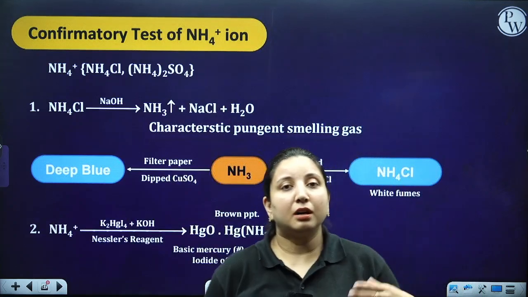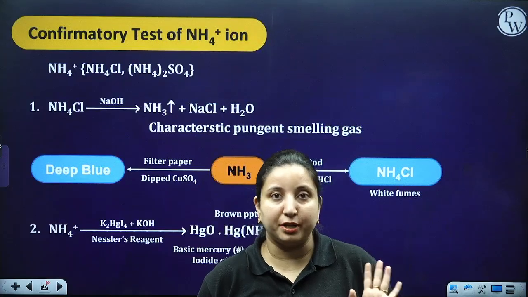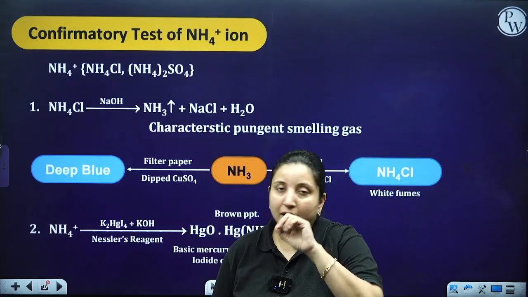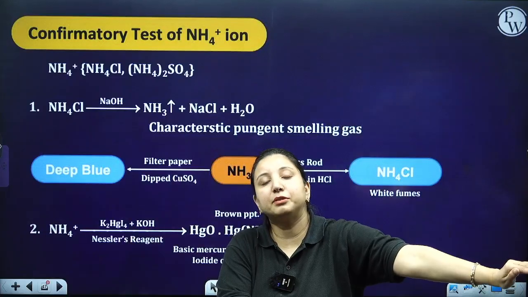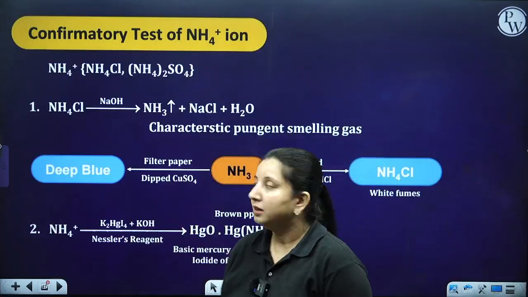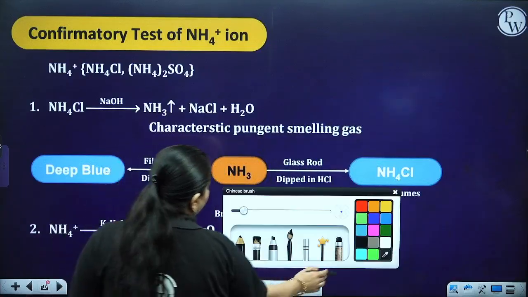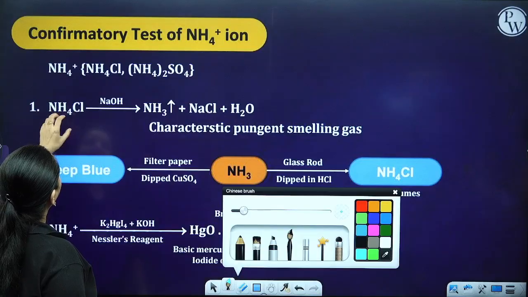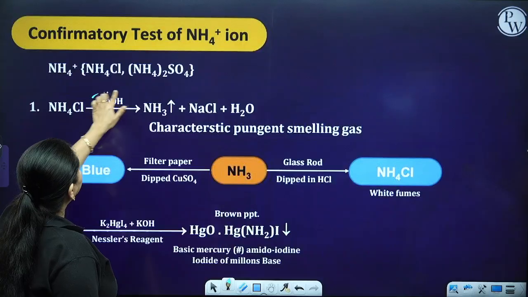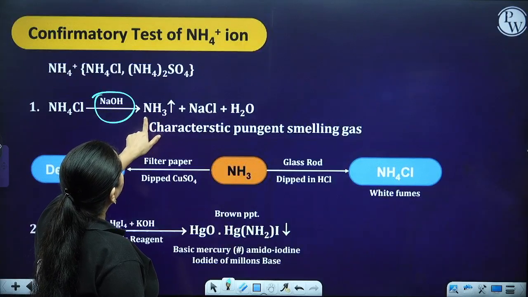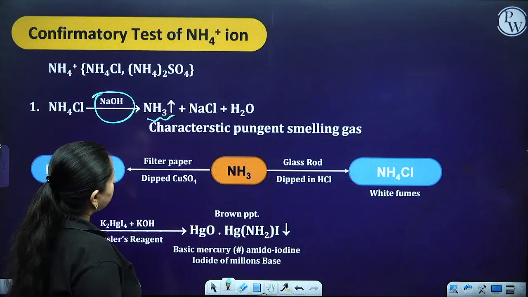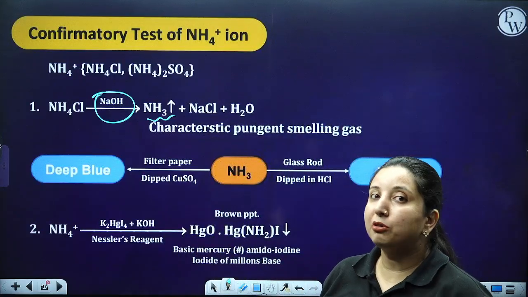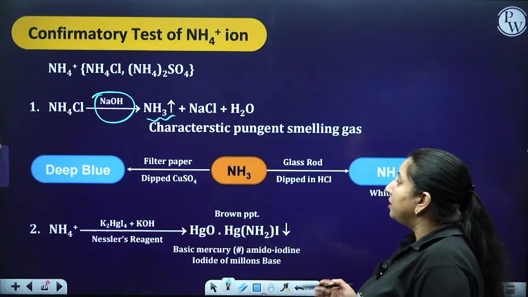Now, say suppose I got my group 0 observation, that I got something like an ammonia gas smell. So what will I be doing? I am not going to move further. I will be doing a confirmatory test for the ammonium cation. How am I going to perform it? I am going to take NH4Cl and add NaOH. It is going to give you ammonia gas, and you know that ammonia gas has a characteristic pungent smell. So if I get that smell, it means the ammonium ion is present.